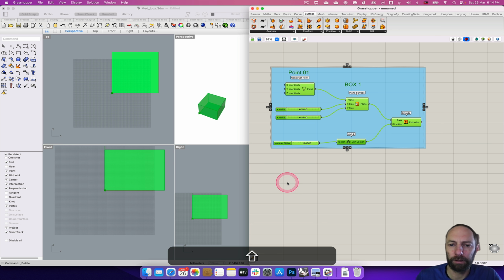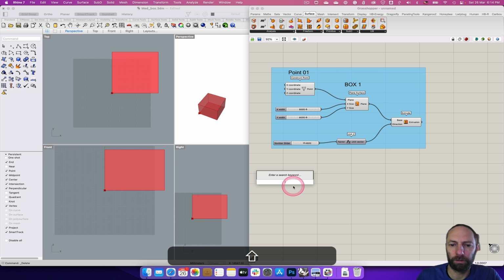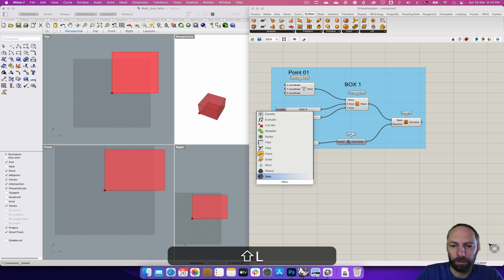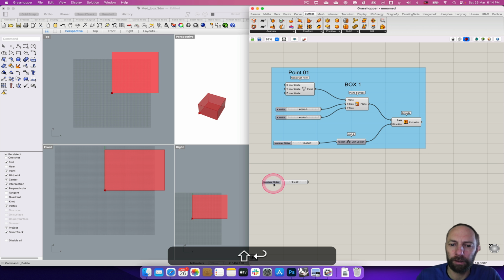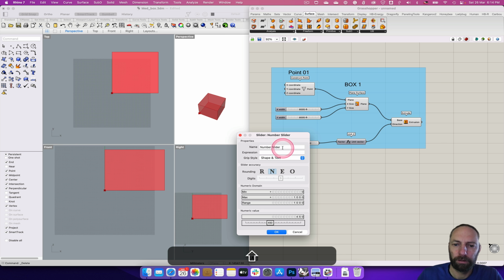So here we can come in and do 450, and then let's just do wall thickness.